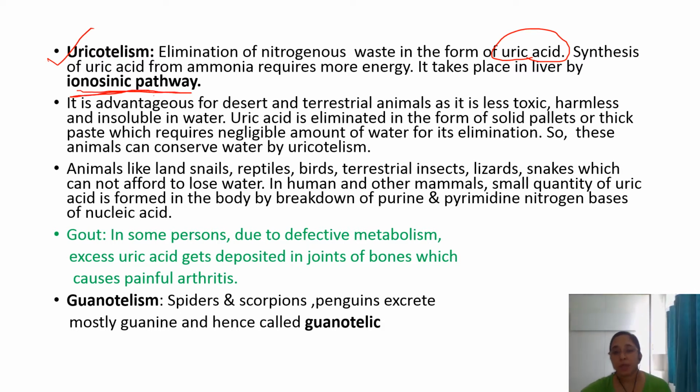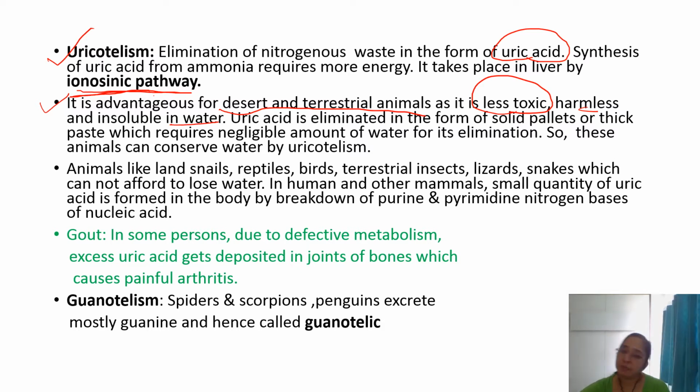Now, this uricotelism type is advantageous for desert and terrestrial animals as uric acid is less toxic, harmless and insoluble in water.